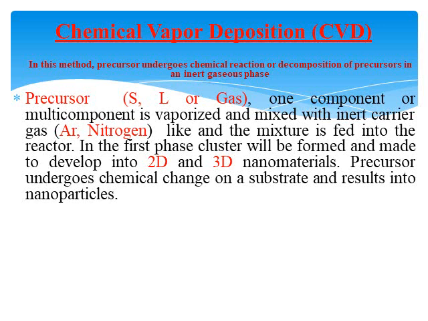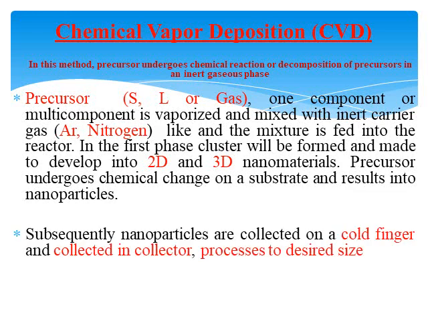And one-dimensional nanoclusters are slowly converted into two-dimensional nanoclusters, and subsequently into three-dimensional nanomaterials. Now, in this case, the precursor undergoes a chemical change on a substrate and results in nanoparticles. Now, subsequently, these nanoparticles are collected on a cold finger.